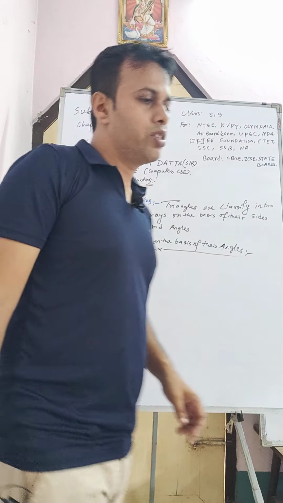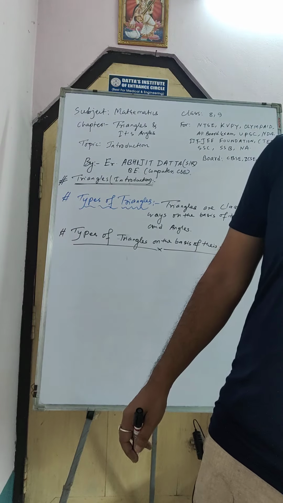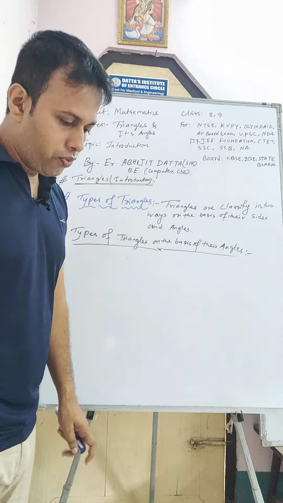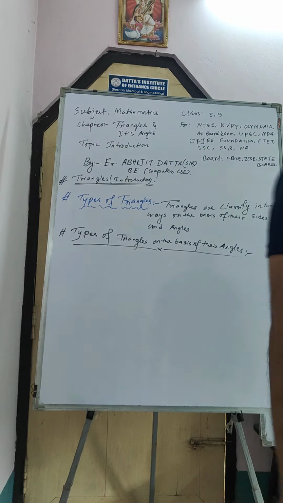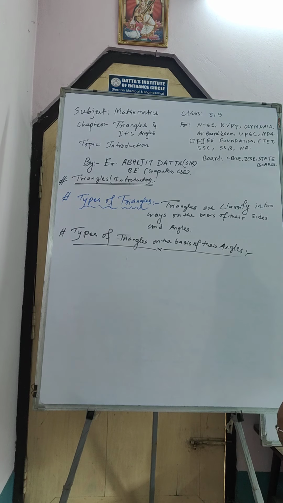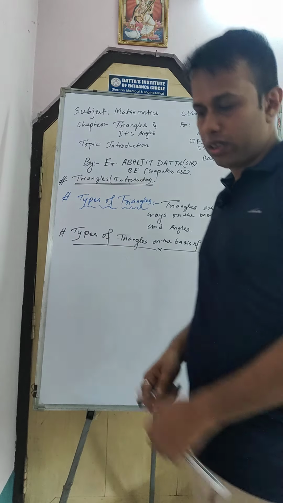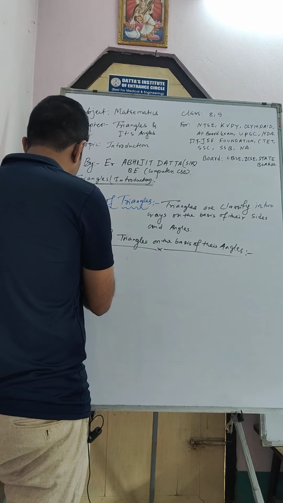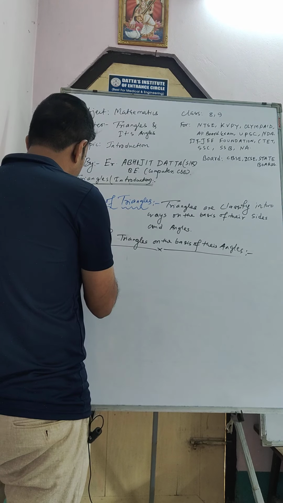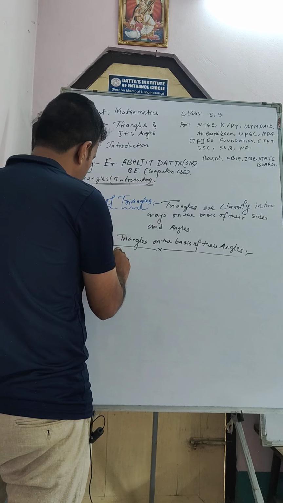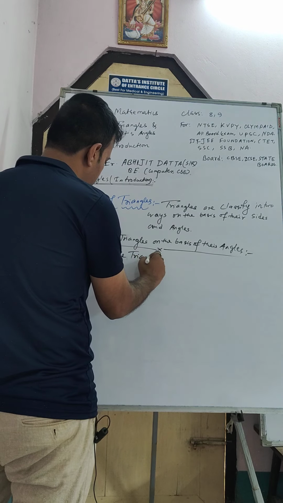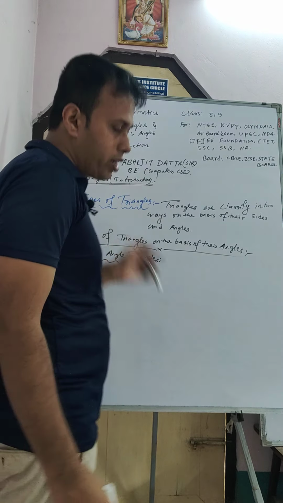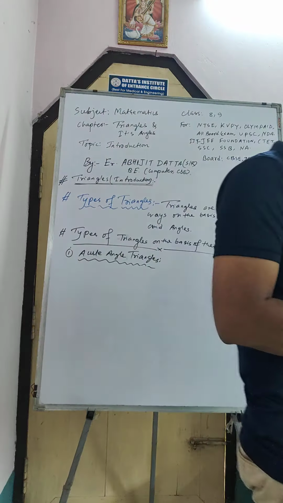So now we will study the types of triangles on the basis of their angles. Okay, so the first one is the acute angle triangle. So what is an acute angle triangle, sir?